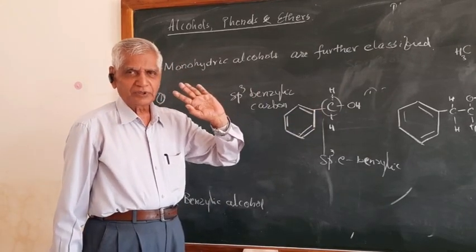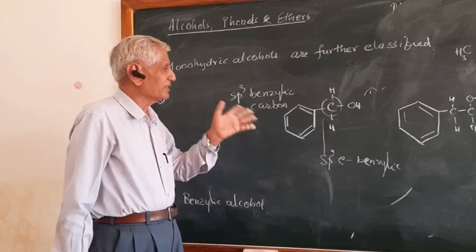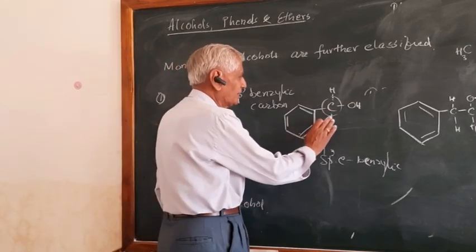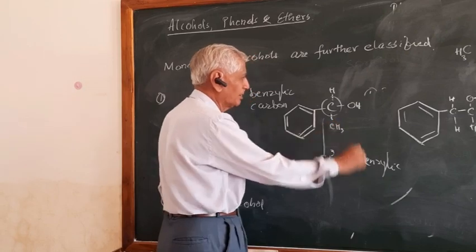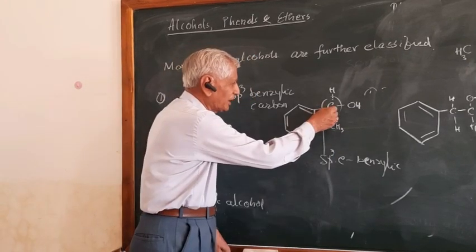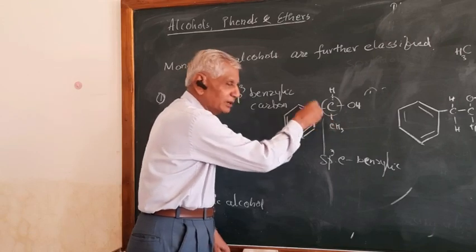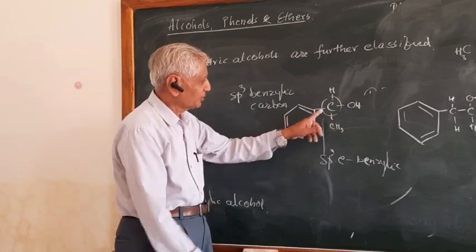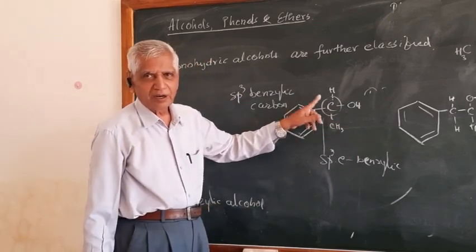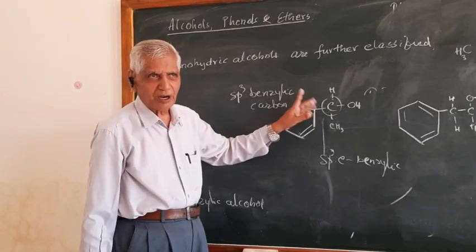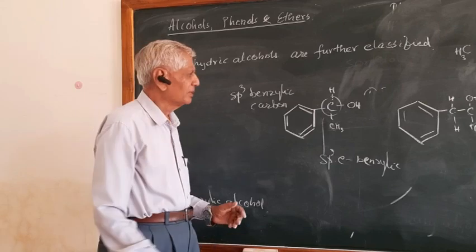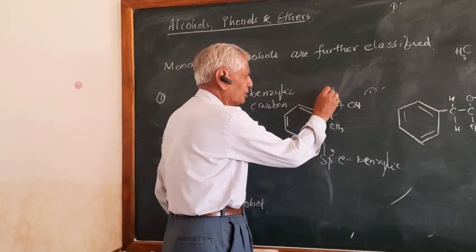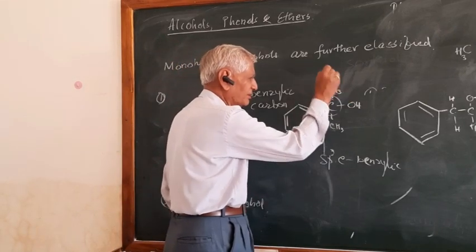Let us say the secondary benzylic alcohol. Secondary benzylic alcohol is this H replaced by CH3. So this carbon is connected to two carbons, one here, one here. Therefore, this is called secondary benzylic alcohol. Similarly, tertiary alcohol, remove this H also, put there CH3.